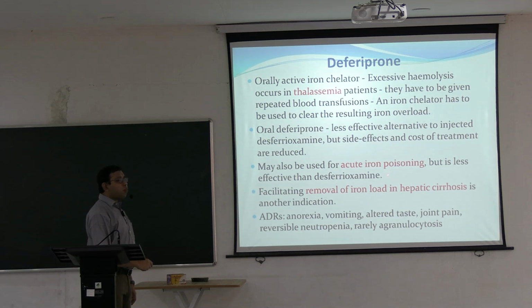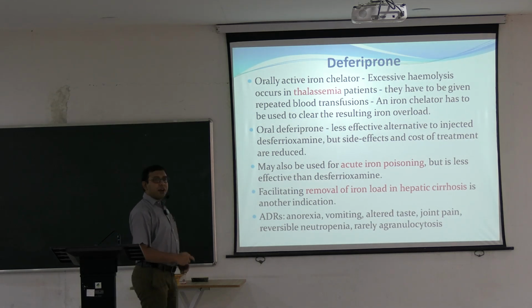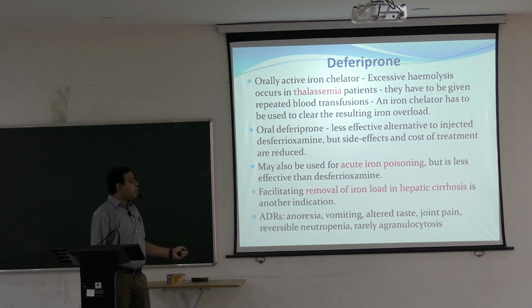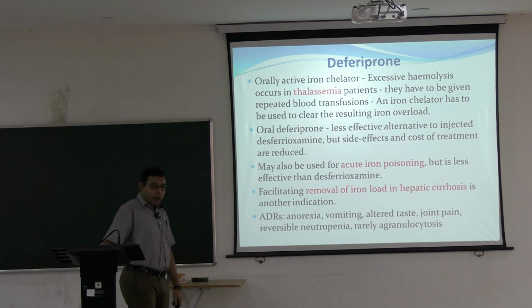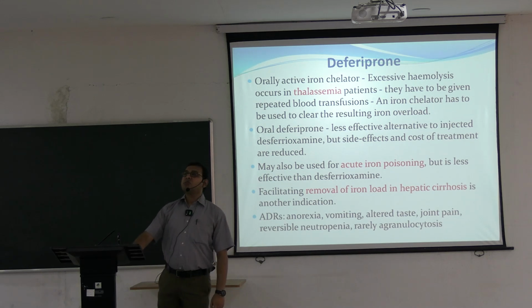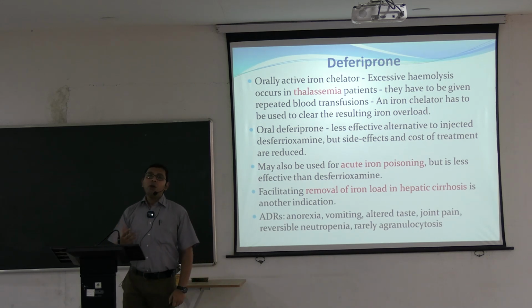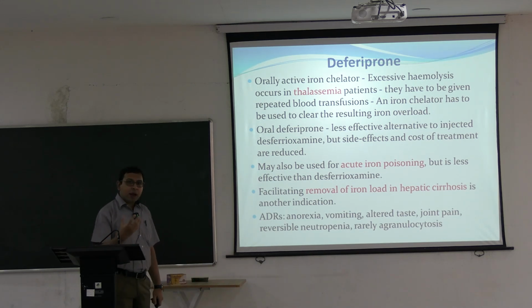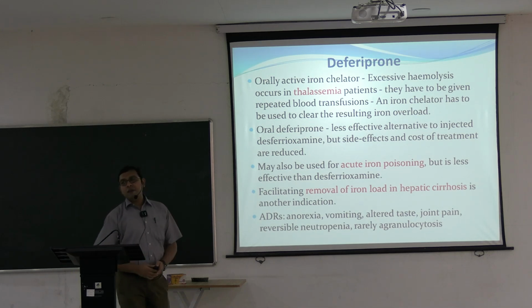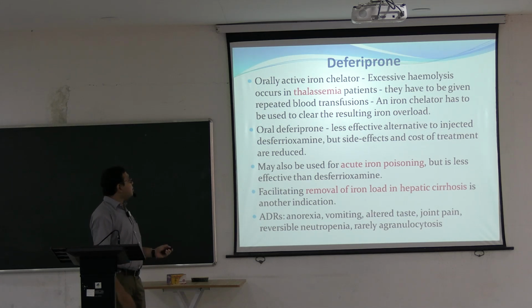May also be used for acute iron poisoning, but is less effective than Deferoxamine. It facilitates removal of the iron load in hepatic cirrhosis, another indication. In hepatic cirrhosis also there is chance of iron load, so there will be increased ferritin load. That can also be decreased when we are using this drug. Adverse drug reactions: anorexia, vomiting, altered taste, joint pain, etc.